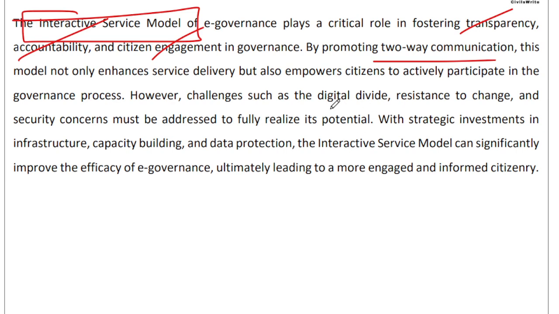Right, there are challenges such as digital divide, resistance to change, and security concerns, but they can be easily overcome. We need proof of concepts, we need low hanging fruits, we need quick victories, and then we need to scale up rapidly. That is what we need, and the government will support, the bureaucrats themselves will support, because their workload is decreasing. Why do they need to do everything manually? Why do they need to see lines and lines of applicants standing in front of them? What's the joy in that?